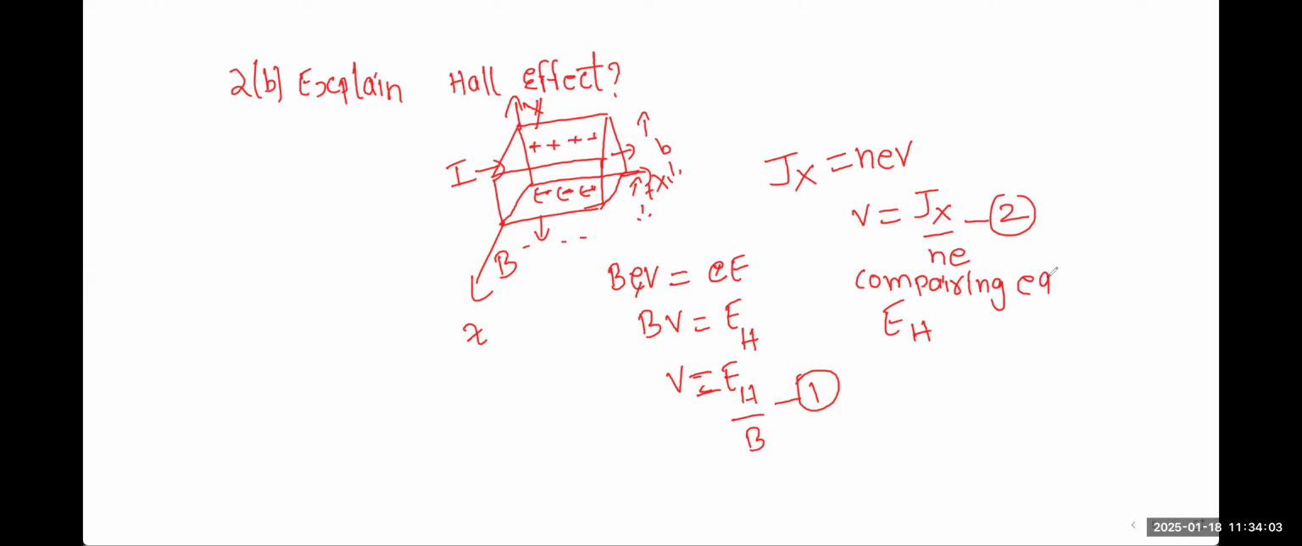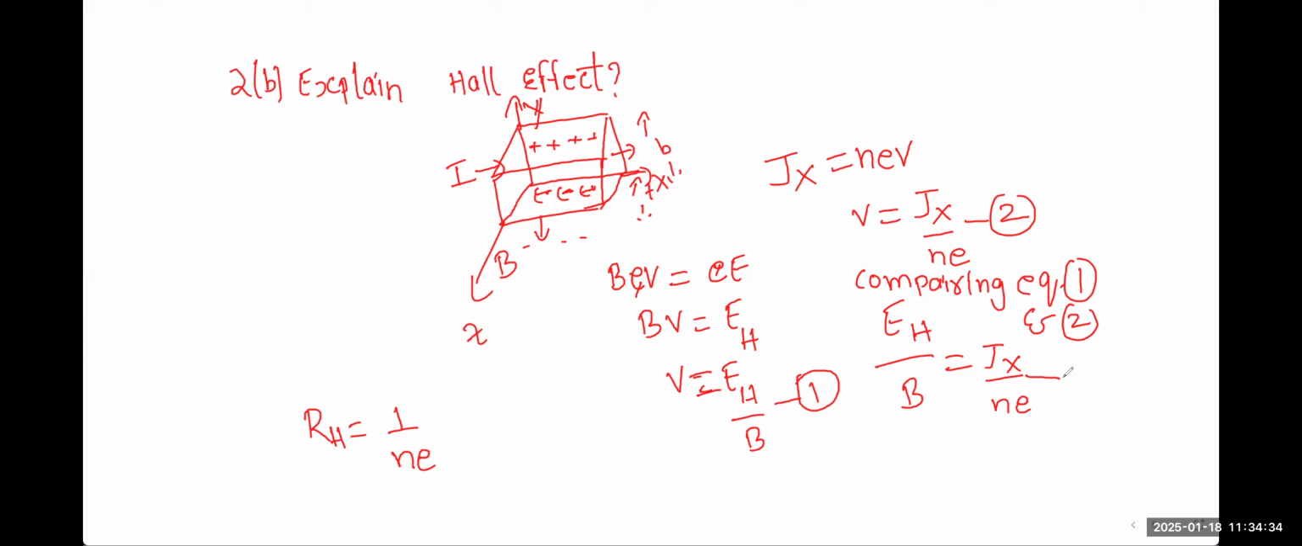Comparing equation 1 and 2, what will you obtain? I can write EH by B is equal to JX by NE. So what the scientist Hall says here is that I can just replace this 1 by NE as RH. He just replaced that. RH is nothing but 1 by NE, instead of writing 1 by NE in our equation.